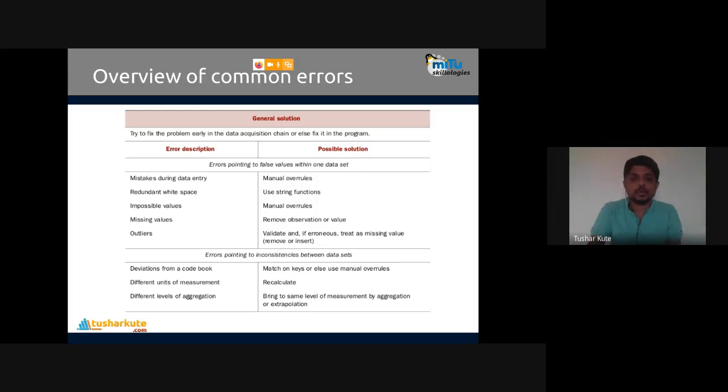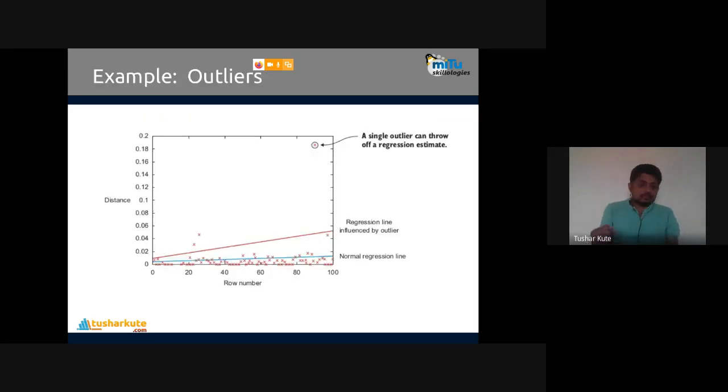How do we work with it? See, I've given one example of the error. Check it out. There is a regression line, with row number and distance. This row is present and the distance is calculated here. I have plotted that on a two-dimensional plane. You can see the point shown in the circle there. This is an outlier, which can throw off the regression estimate. See this one, the line will change because of this particular point. We call this point an outlier, which does not follow the properties of the crowd. So the crowd is here and this point is here. That is what outliers are.